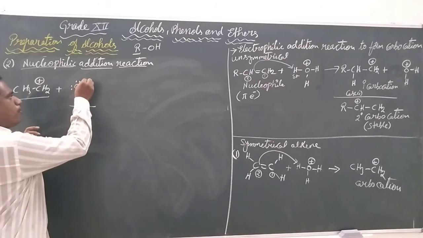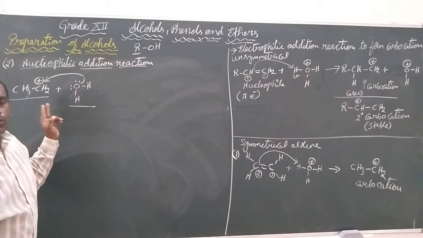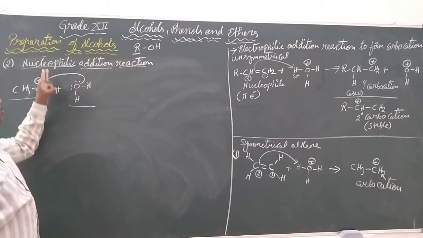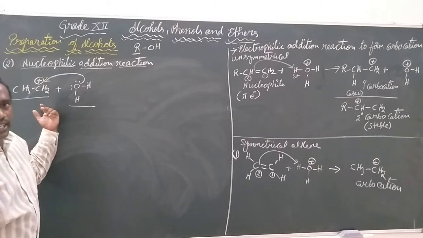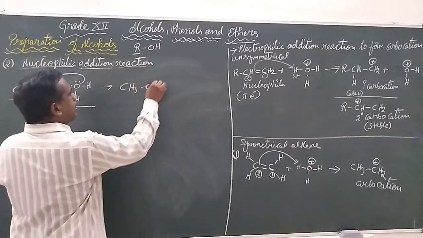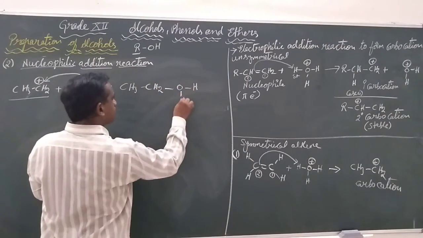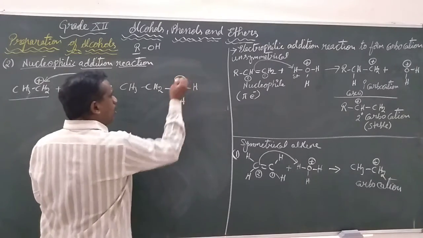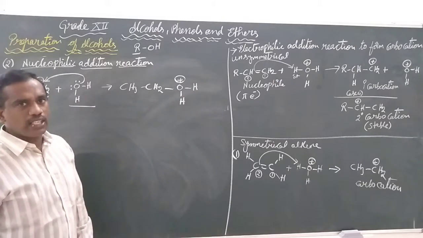The lone pair electrons from the oxygen will be given towards the carbon. In this, the water molecule is going to act like a nucleophile. The intermediate generated here is, after donating the lone pair, the oxygen bearing a positive charge.